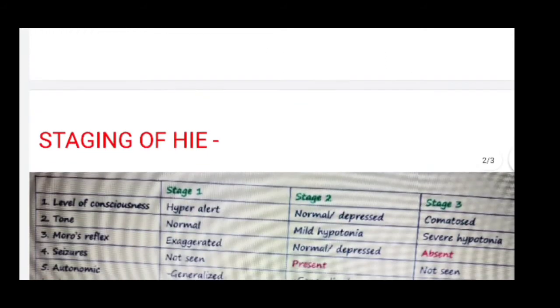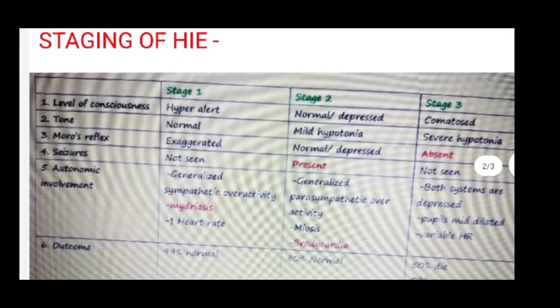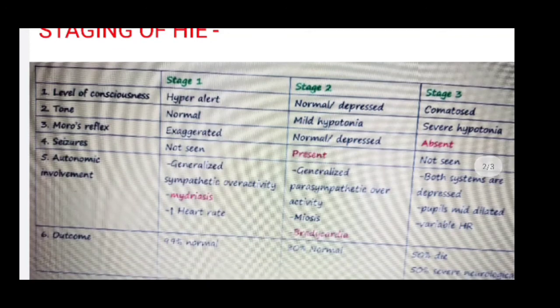Now we can see staging of the HIE. We have to classify this into three stages: stage 1, stage 2, stage 3. First of all, we see the level of consciousness, then tone, motor reflexes, seizure, autonomic involvement and outcome. Stage 1 level of consciousness is hyper alert, stage 2 is normal, maybe sometimes depressed, and stage 3 is comatose.